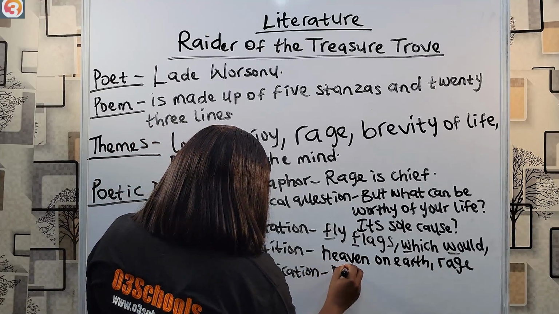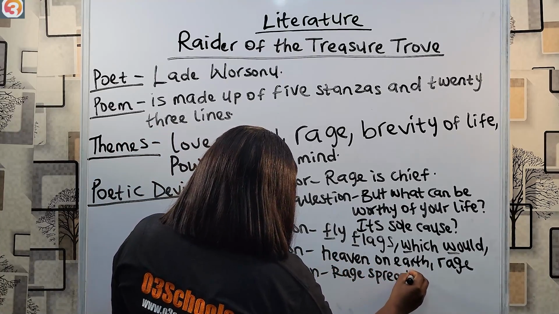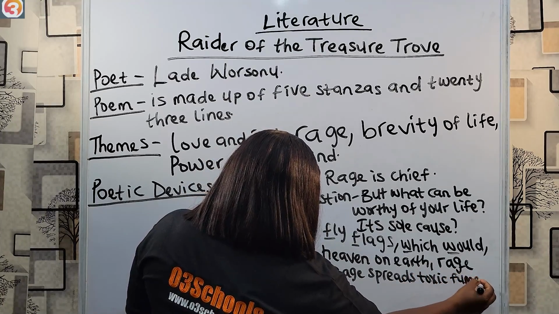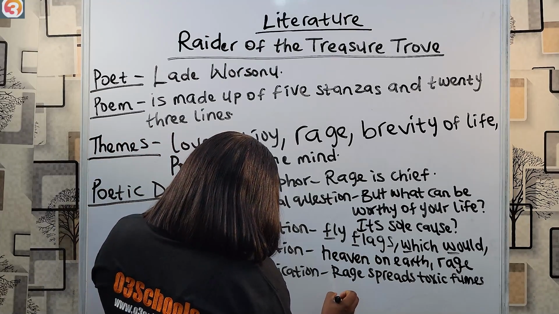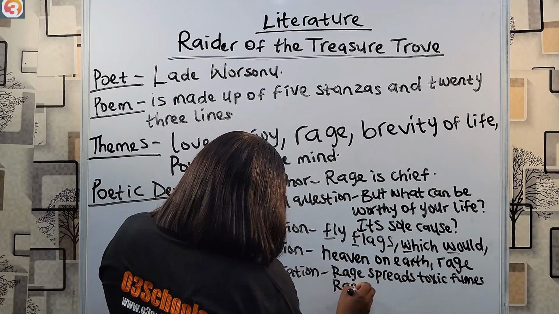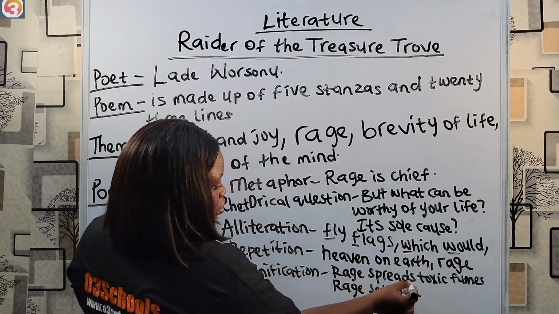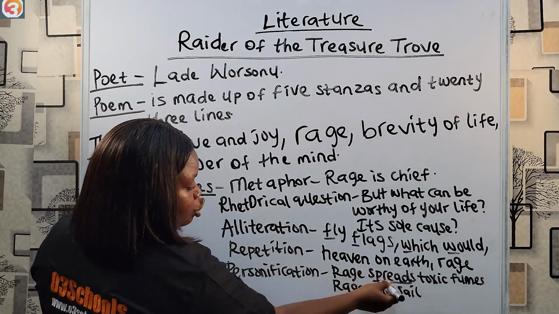Rage spreads toxic fumes. Rage sets sail. Rage spreads, rage sets. Rage is not human, but we are giving it human attributes.